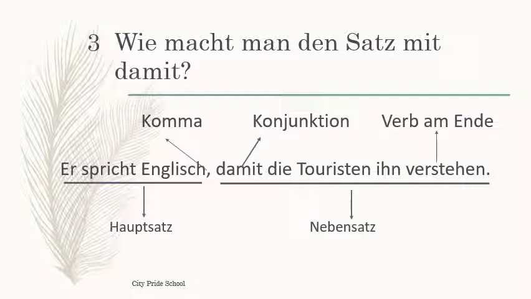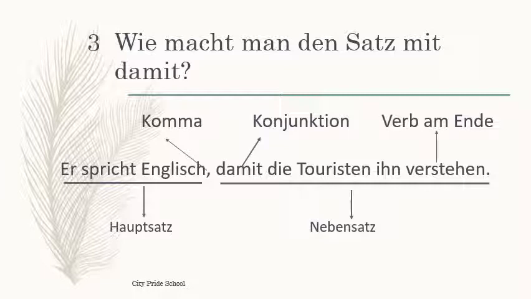Deshalb verstehen ist am Ende. Verb am Ende. So whenever you combine sentences with damit, you first use the main clause. Then in the subordinate clause after the comma damit will come. The second position verb will go to the end of the sentence in the conjugated form. I hope this is clear.